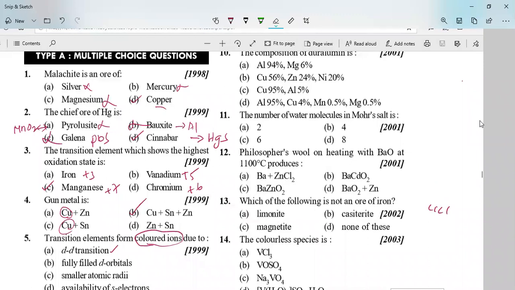So here I will draw a CFT diagram. This is the d orbital. In the presence of ligand, this d orbital again splits into two sets of orbitals.